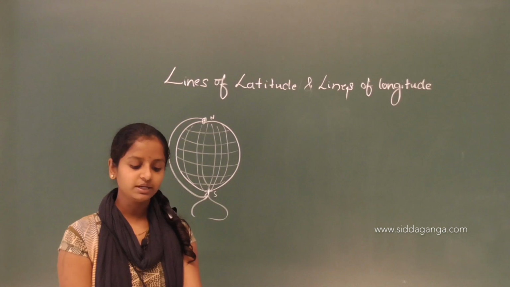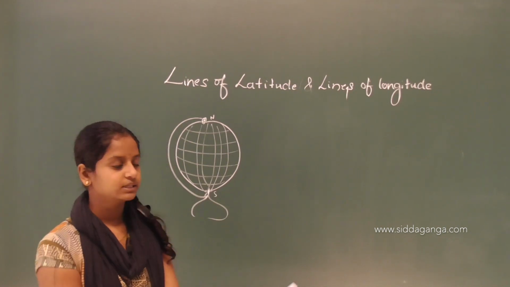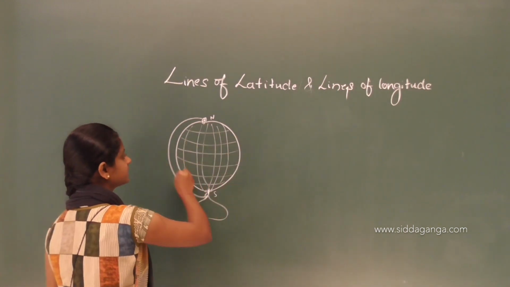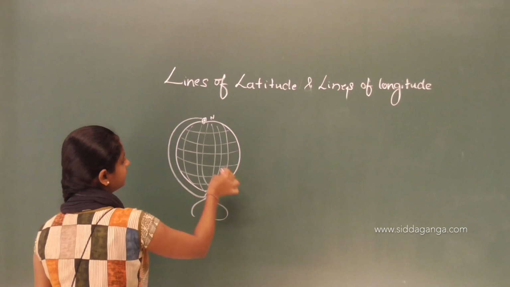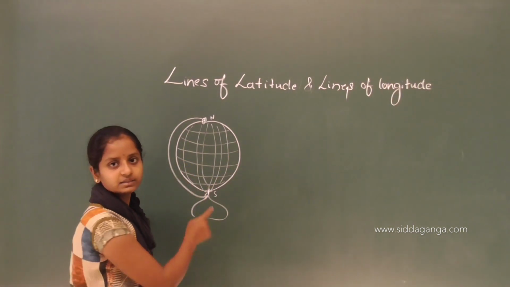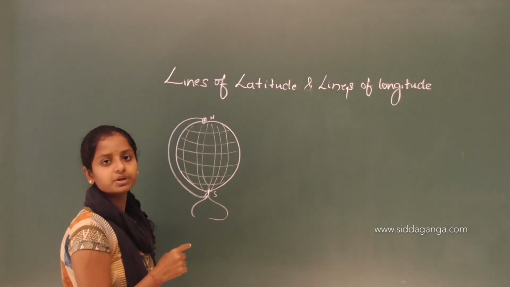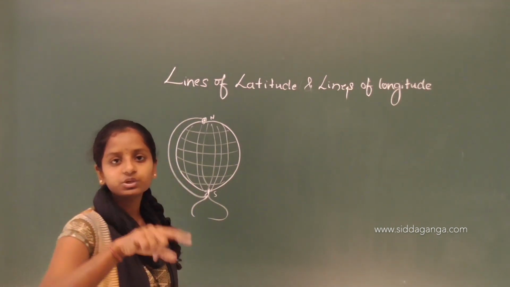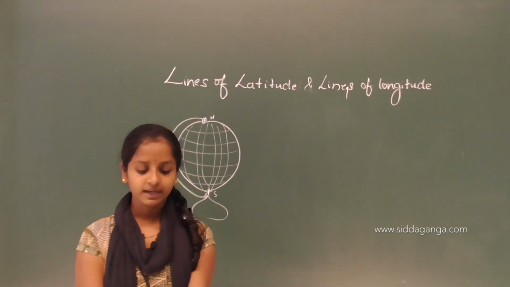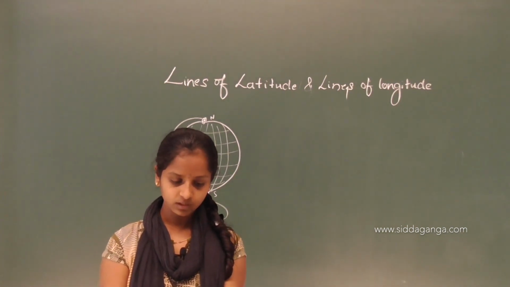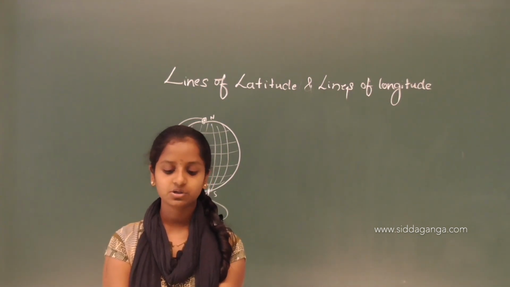It does not have a top or bottom or sides. This does not have tops, bottoms or any sides, because it is like a sphere which has only circles. It does not have tops, bottoms or sides.